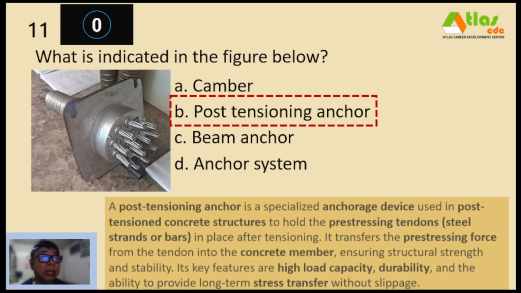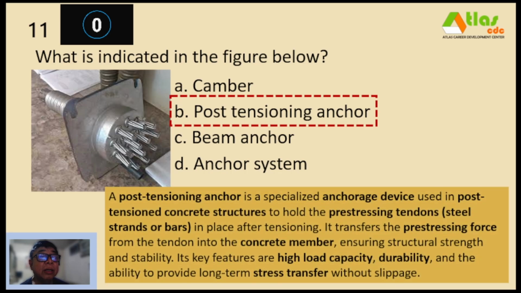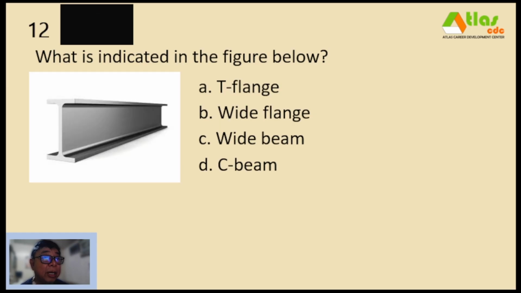Post-tensioning anchor. So a post-tensioning anchor is a specialized anchorage device used in post-tension concrete structures to hold the pre-stressing tendons or steel strands or bars in place after tensioning. It transfers the pre-stressing force from the tendon into the concrete member, ensuring structural strength and stability. Its key features are high load capacity, durability, and the ability to provide long-term stress transfer without slippage.